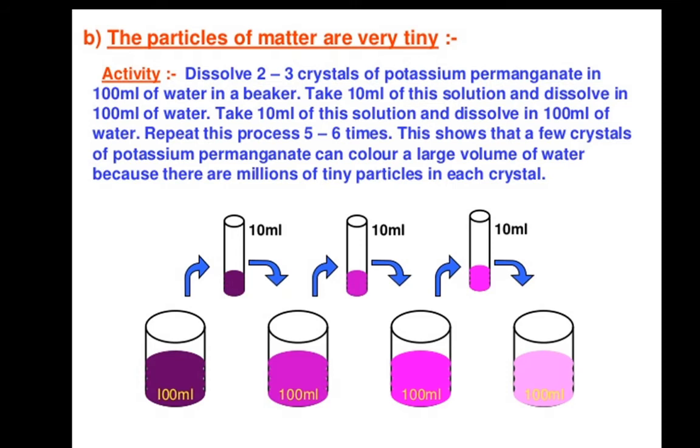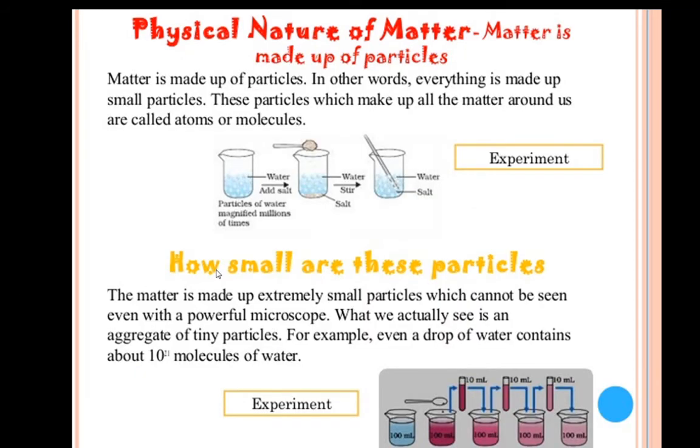So these particles are extremely tiny. Some particles we can't see with our naked eyes, but matter is made of these tiny particles. So the physical nature of matter is that matter is made up of particles. In other words, everything is made up of small particles. These particles which make up all the matter around us are called atoms or molecules.